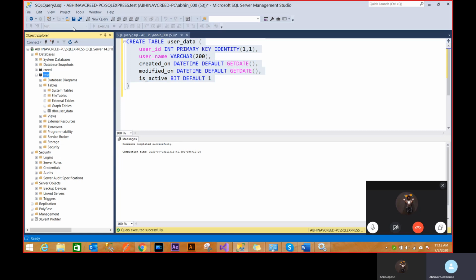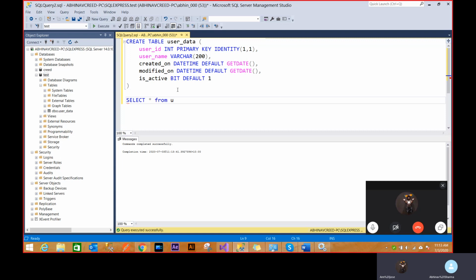So that means I'm in the right database, and I'm able to create the table. Now the first basic query is to select star from the table, user data. And now the table is empty.